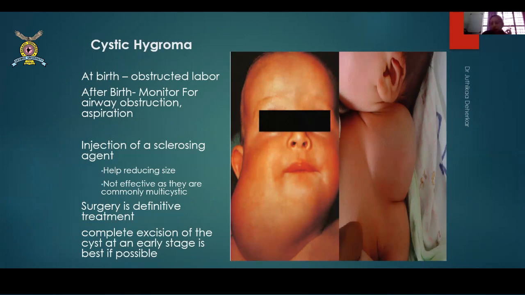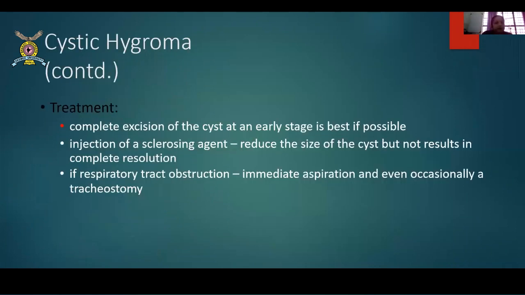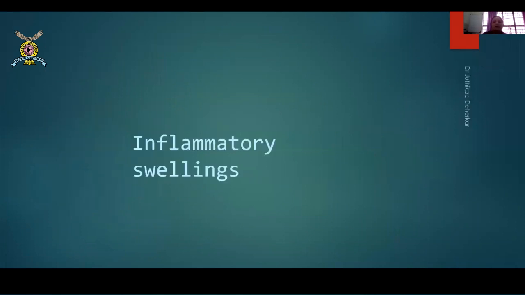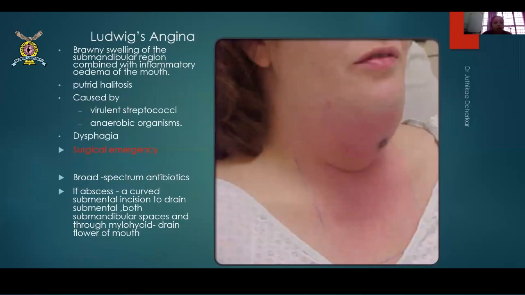So always there are two options. Either you can completely excise it with definitive surgery or you can give sclerosants into it. Then as treatment, as I've already told you, injection of sclerosant and complete excision. If respiratory tract obstruction असेल तर immediate aspiration and even occasionally tracheostomy लागू शकते. जर त्याचा रेस्पिरेटरी ट्रॅक कंप्रेस होत असेल, ऑब्स्ट्रक्ट होत असेल तर अशा बच्चूंमध्ये तुम्हाला रेस्पिरेटरी डिस्ट्रेस दिसू शकतं आणि इमिजिएट ट्रेकियोस्टॉमी करायला लागू शकते.